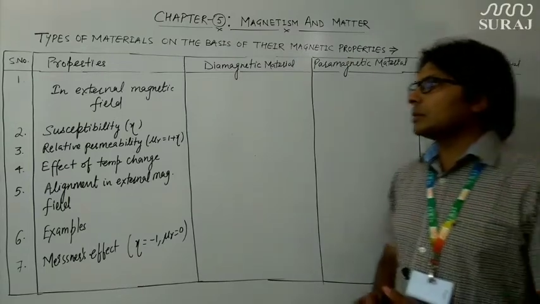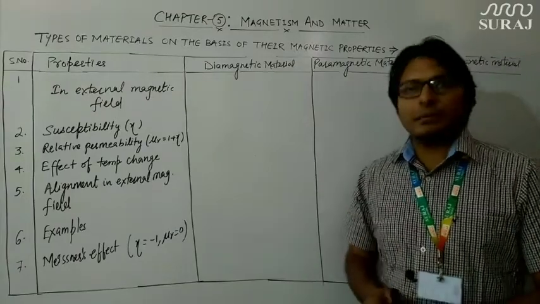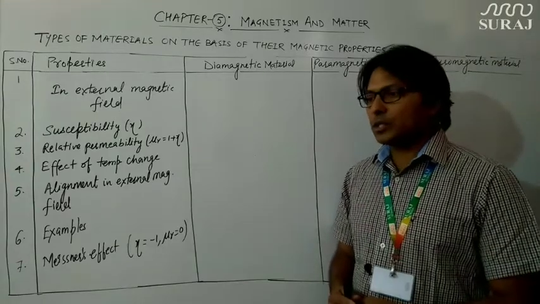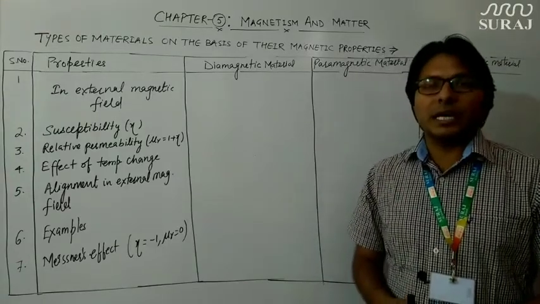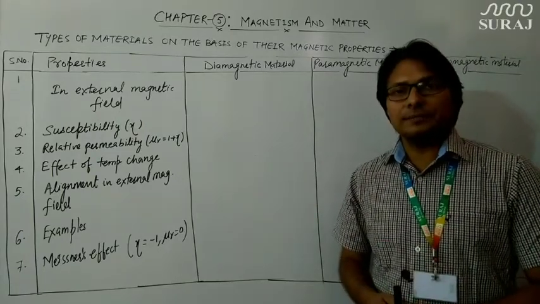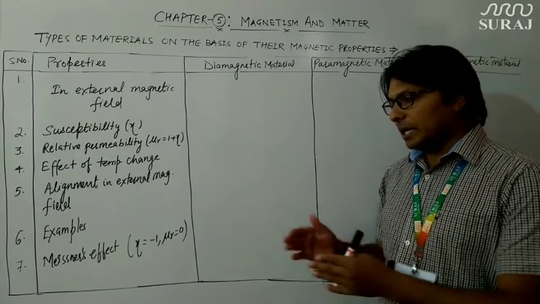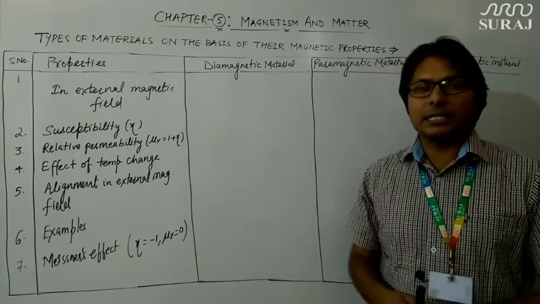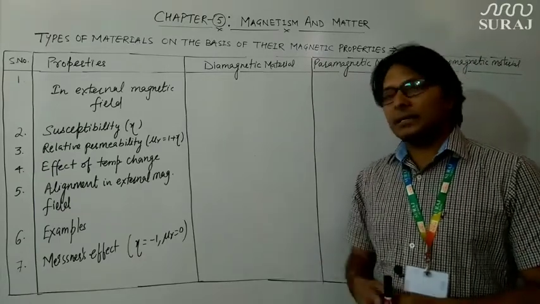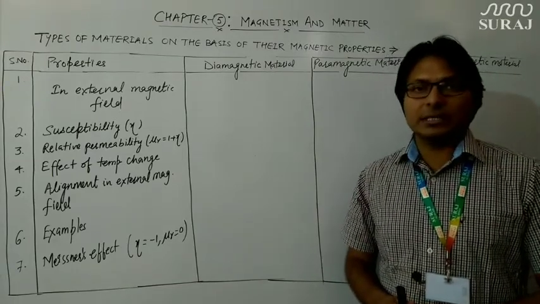The first property I have mentioned is the behavior in an external magnetic field, or how these magnetic materials are going to behave in the presence of an external magnetic field. As far as diamagnetic materials are concerned, when they are kept in an external magnetic field, their dipole moments align themselves so that they are repelled in the external magnetic field.